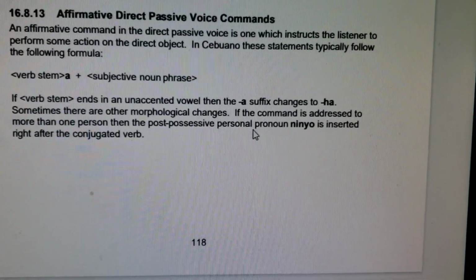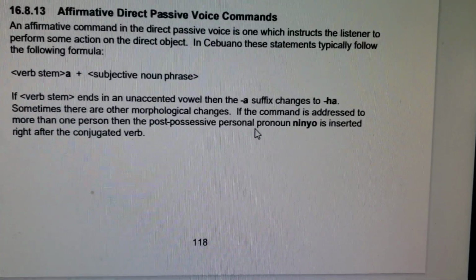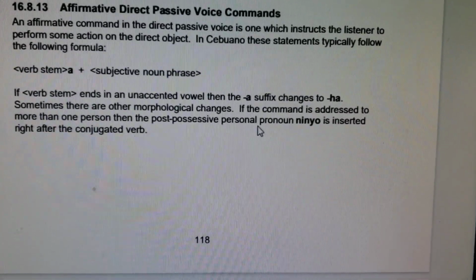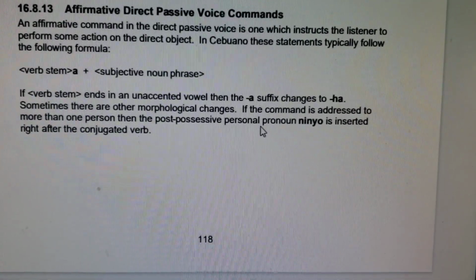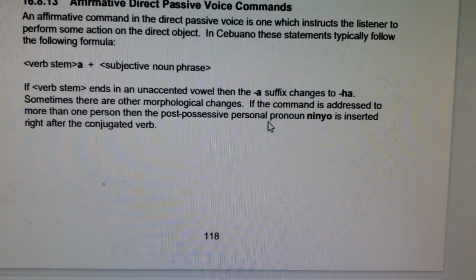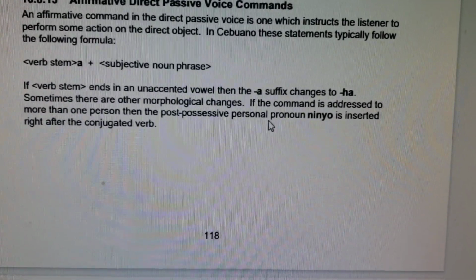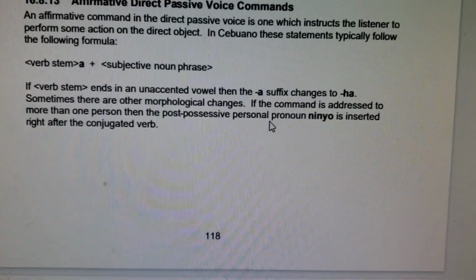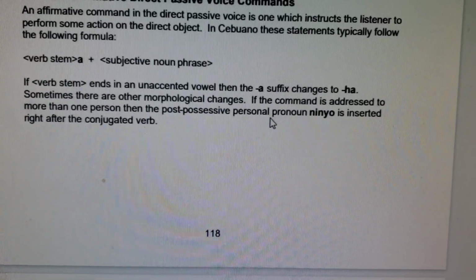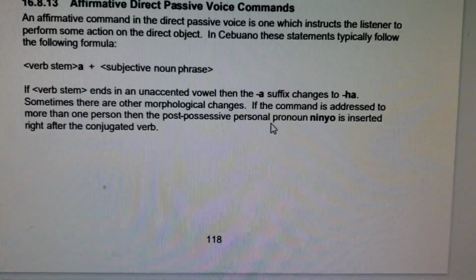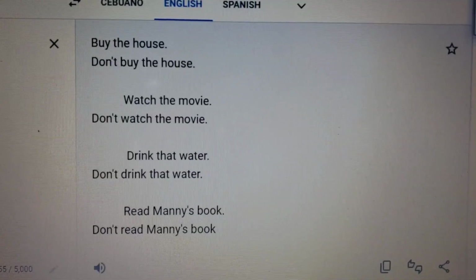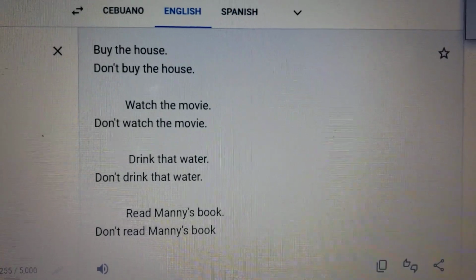We will have a verb stem and then attach a suffix a, and then we'll add the subjective noun phrase. If the verb stem ends in the unaccented vowel, then the a suffix changes to ha. Sometimes there are other morphological changes. If the command is addressed to more than one person, then the post-possessive personal pronoun ninyo is inserted right after the conjugated verb. Here are some examples.